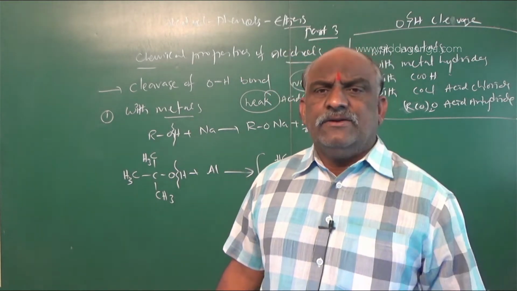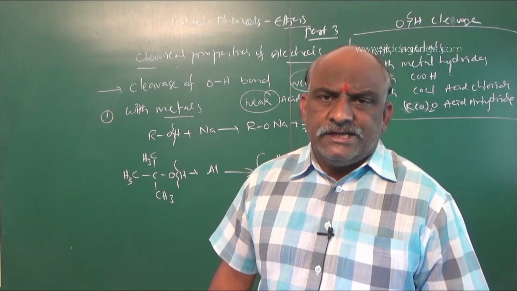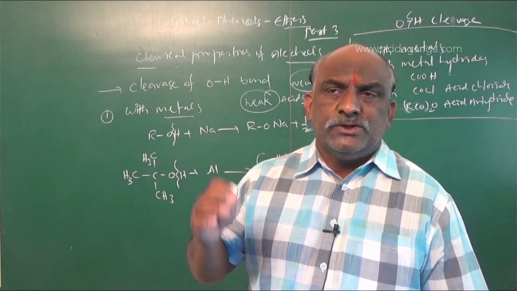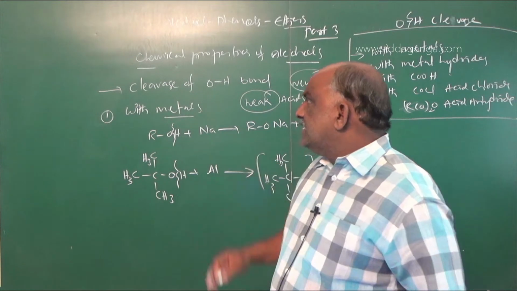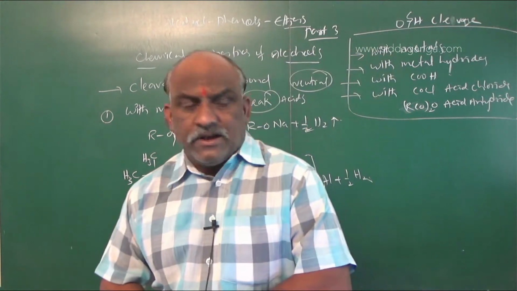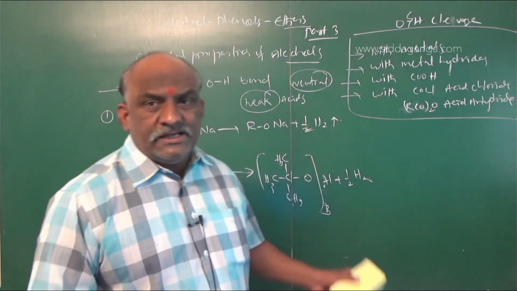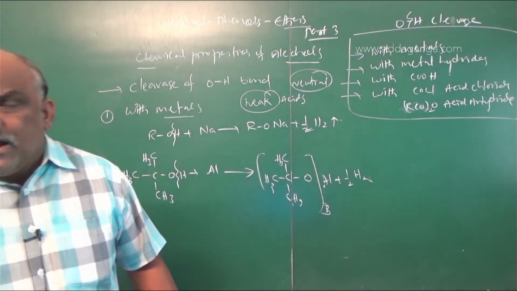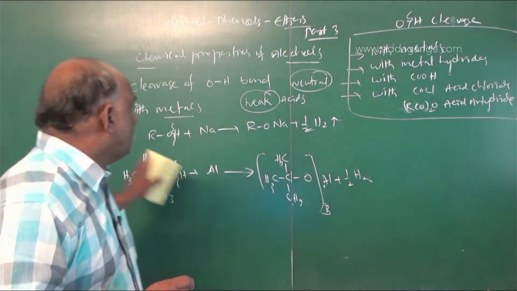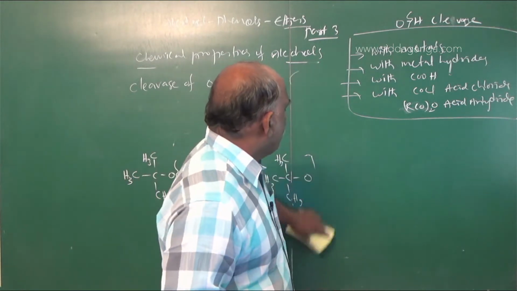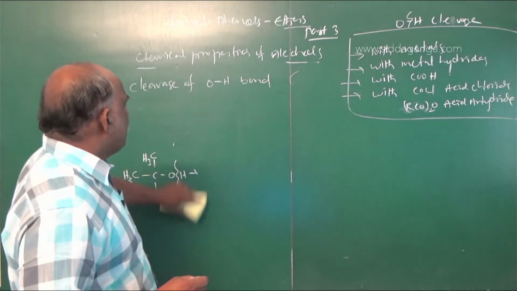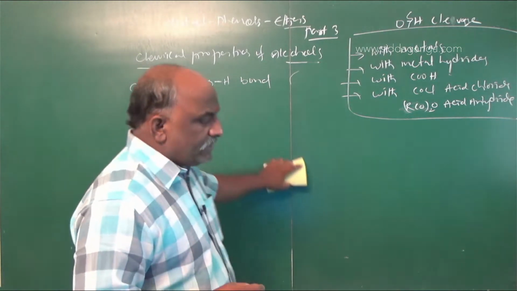The least Ka, dissociation constant value, means a weak acid. A higher Ka value means a strong acid. On that basis, we can say alcohols are weak acids. So O-H cleavage takes place when alcohols react with sodium metal, and it liberates hydrogen gas.